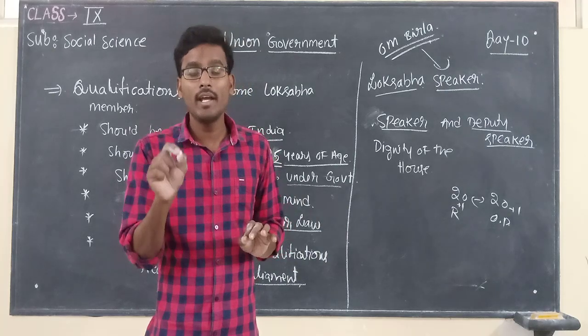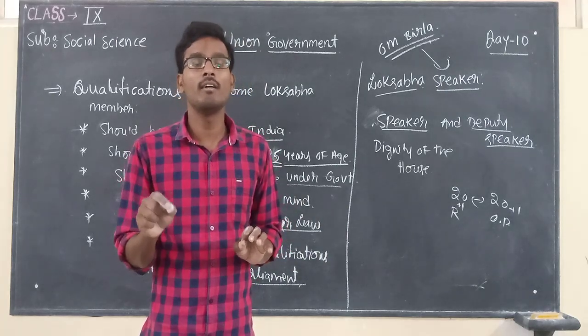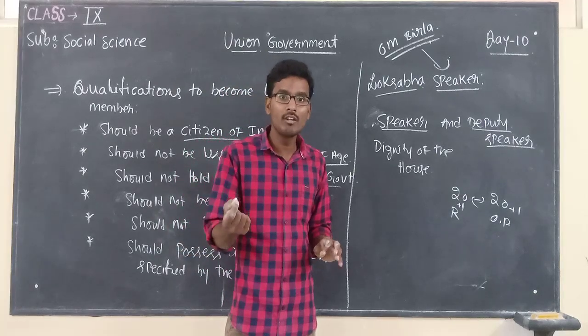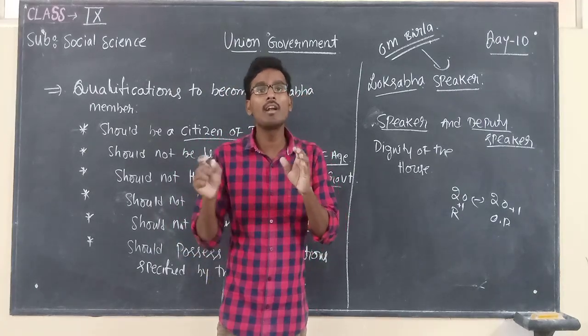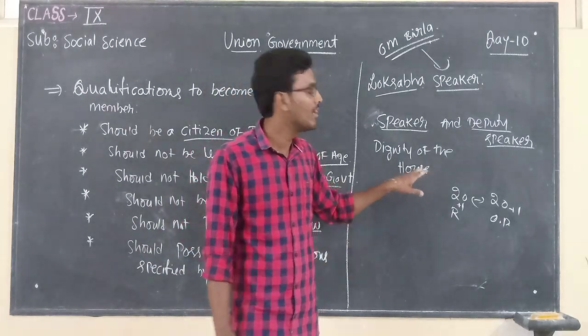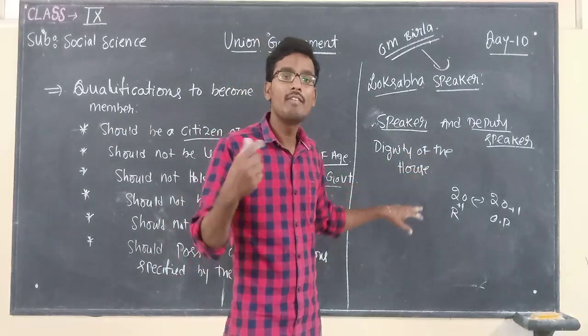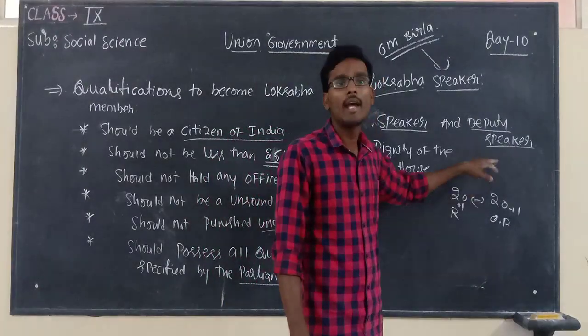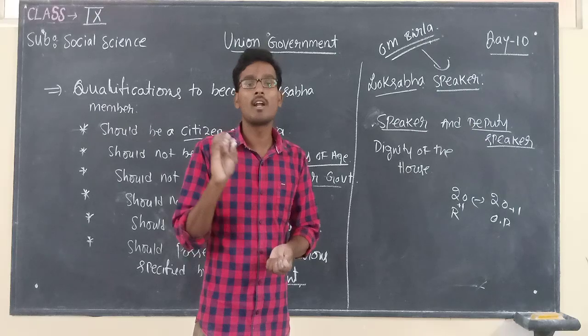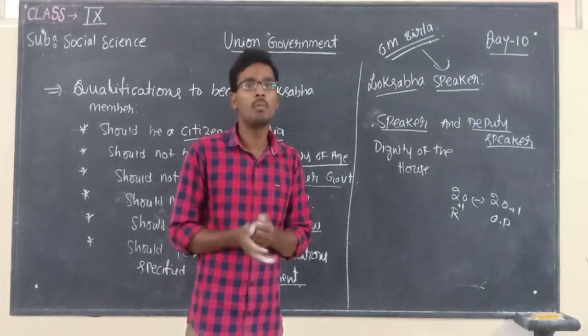So the speaker's role is very important when he casts the vote. If a bill gets equal votes in favor and against, the speaker will cast his vote either in favor of the opposition party or in favor of the ruling party. That is the reason why the role of the speaker is very important.